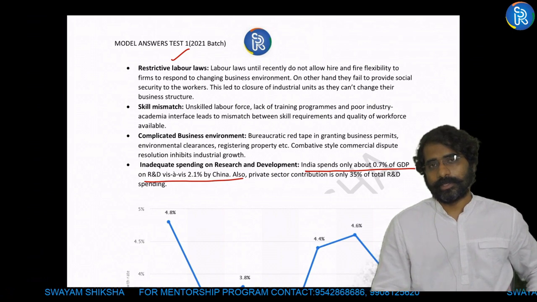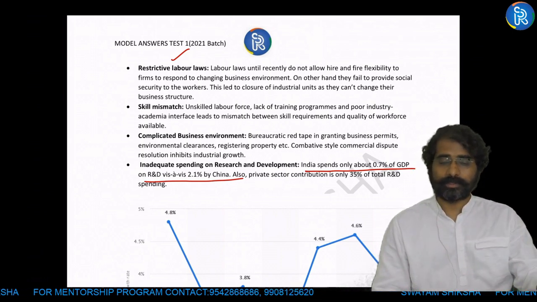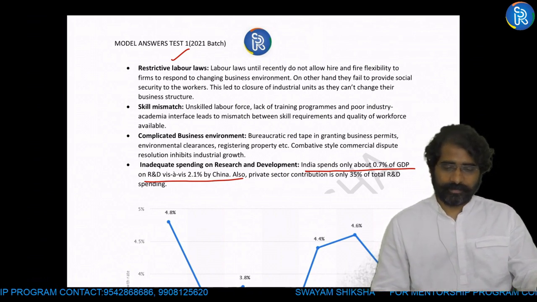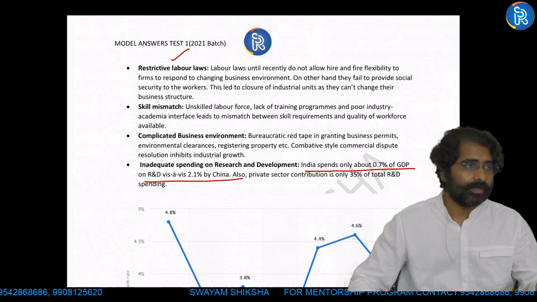So if there is a question on modernization of agriculture, the need for modernization of agriculture, and the need for implementation of the second green revolution effectively, etc., you can think from these areas and bring in your introduction, an indirect introduction from there.